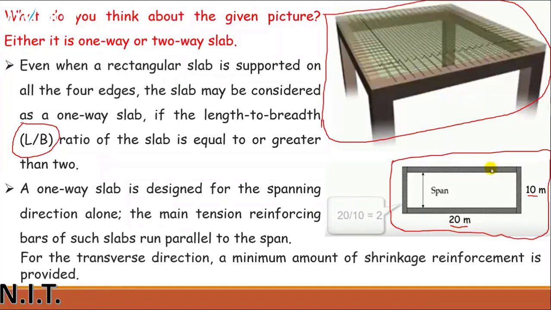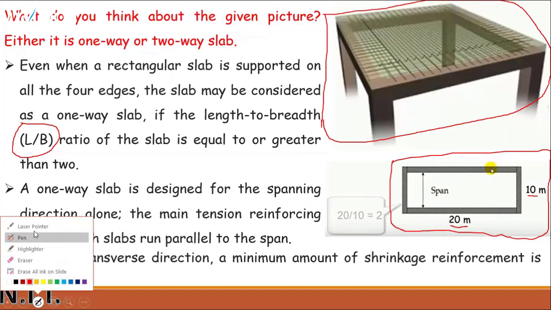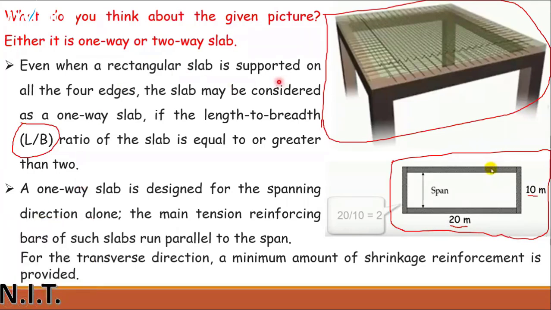Clear? It is also written here: when a rectangular slab is supported on all four edges, meaning beams are on all four sides, the slab may be considered as a one-way slab if the length to breadth ratio of the slab is equal to or greater than 2.